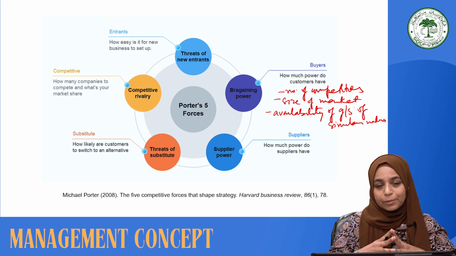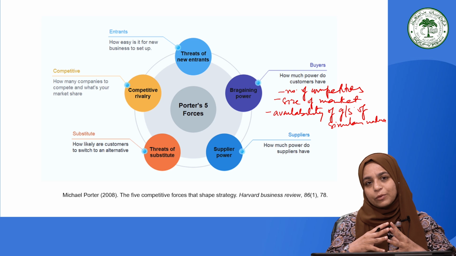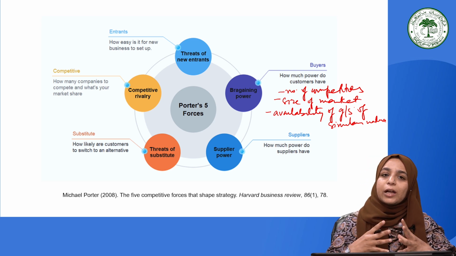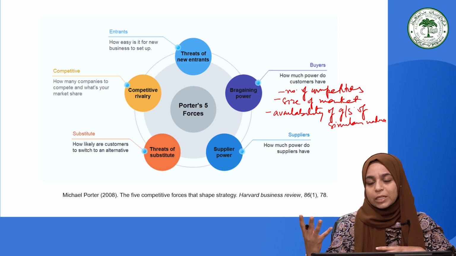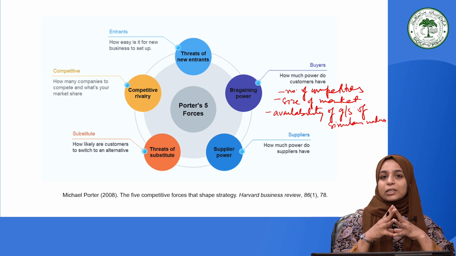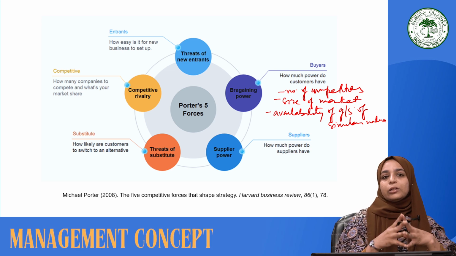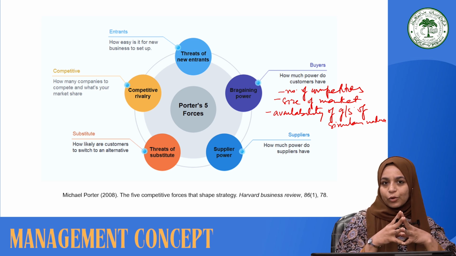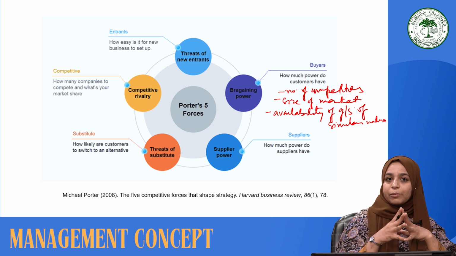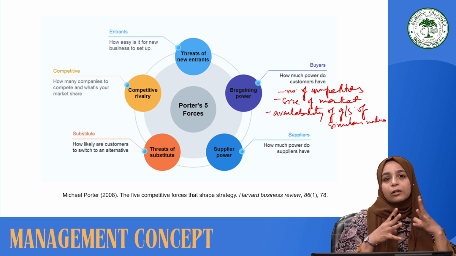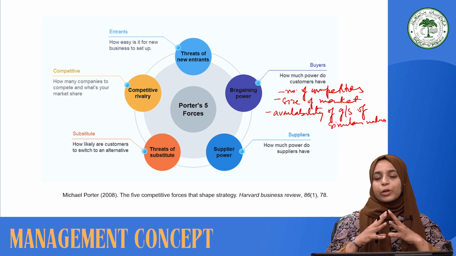So another factor is the supplier power. Herein we have to understand how much power the suppliers have. Again, if there are fewer suppliers who are delivering a superior quality of raw material, obviously we get an idea that the suppliers are stronger, and the firms will be in a weaker position. So they cannot decide the terms and conditions of contracts with the suppliers. Herein the suppliers will be more powerful. Or if there are a high number of suppliers, but they are delivering inferior quality of raw material, in that case also the firms do not have better options to get the raw material from.